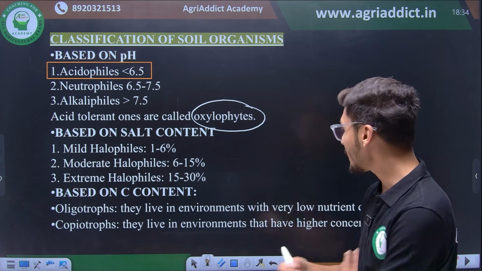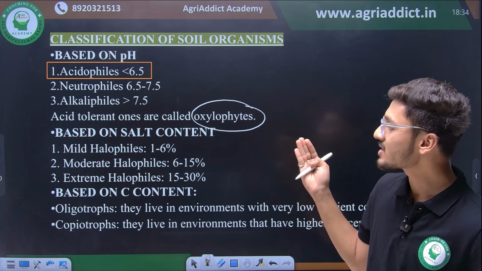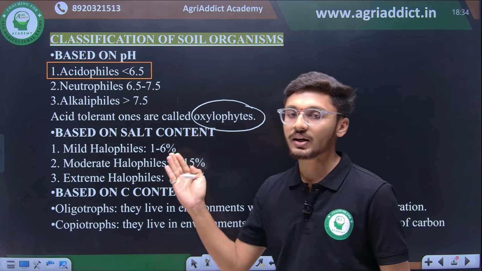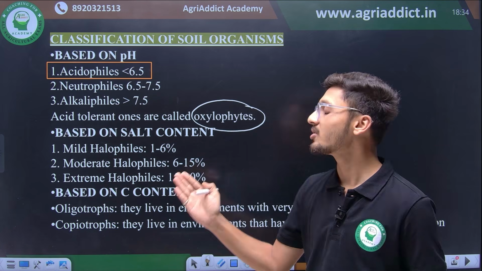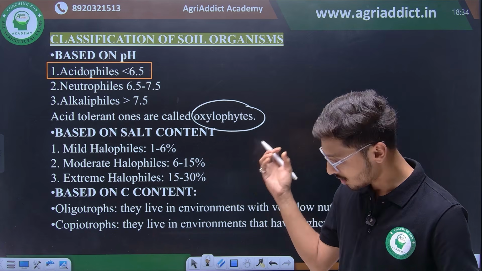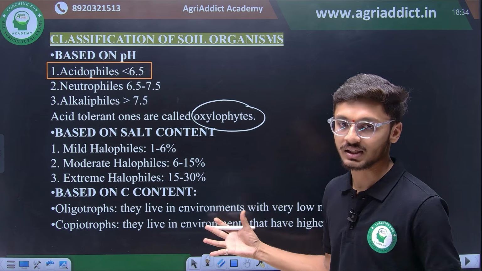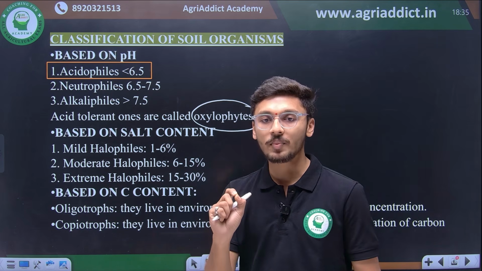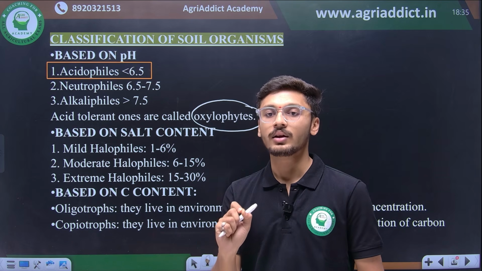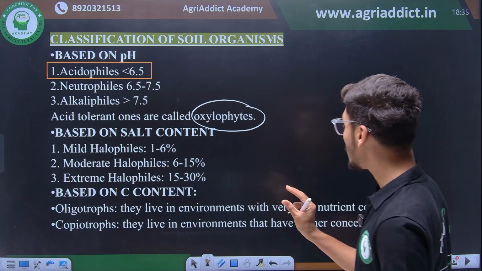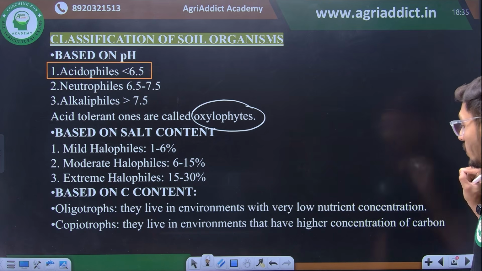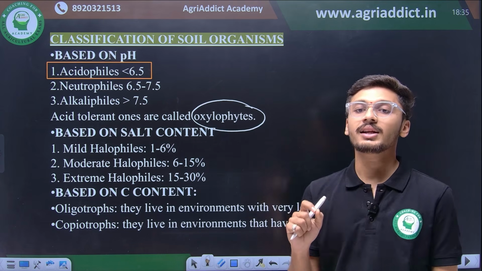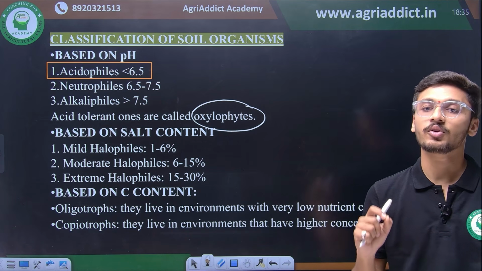Then based on salt content, there are three categories: mild halophiles, moderate halophiles, and extreme halophiles. Mild halophiles are those which can withstand the salt content of 1 to 6%, whereas extremes are the ones which can withstand the salt content of 15 to 30%. Then based on the carbon content, there is an important category, that is oligotrophs and copiotrophs, right? So oligotrophs are the organisms with very low nutrient content, and copiotrophs are the organisms which need high carbon content for their survival.